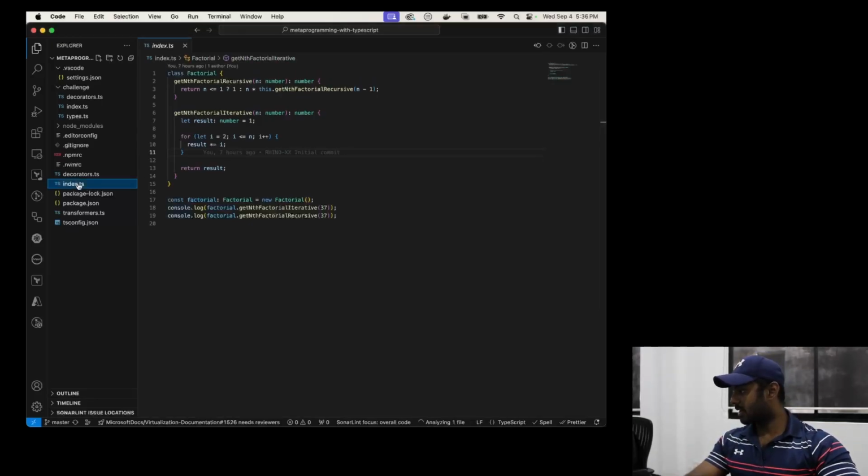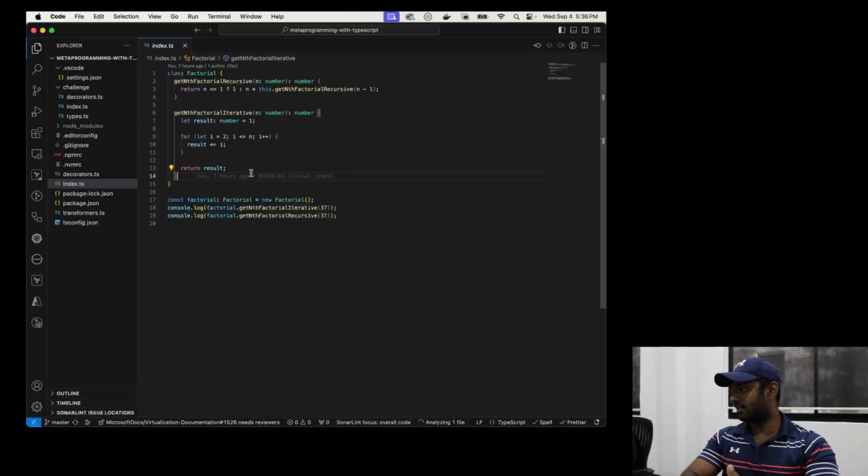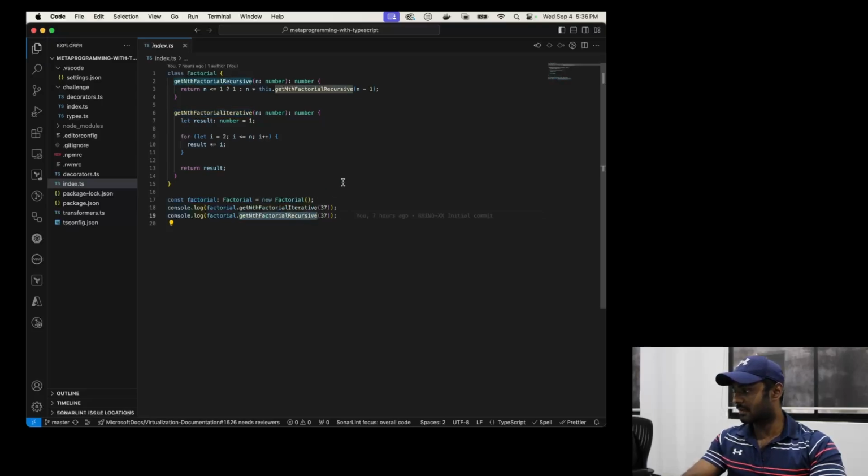In this index.ts, I have a class that has two methods. The first one computes the factorial recursively. The second one computes the factorial iteratively. Let's say I want to figure out which is faster, whether the iterative approach or the recursive approach would be faster.